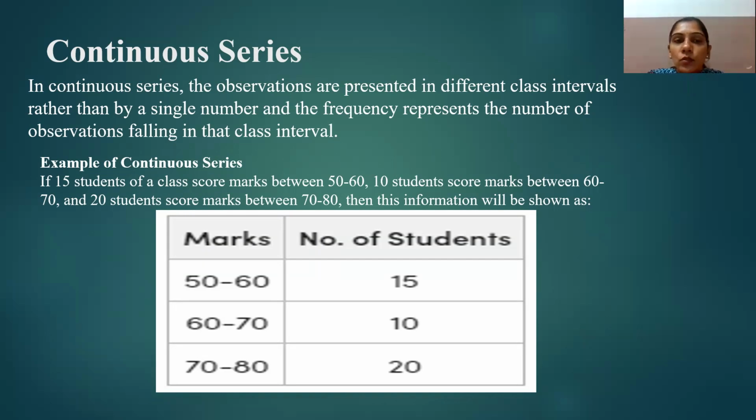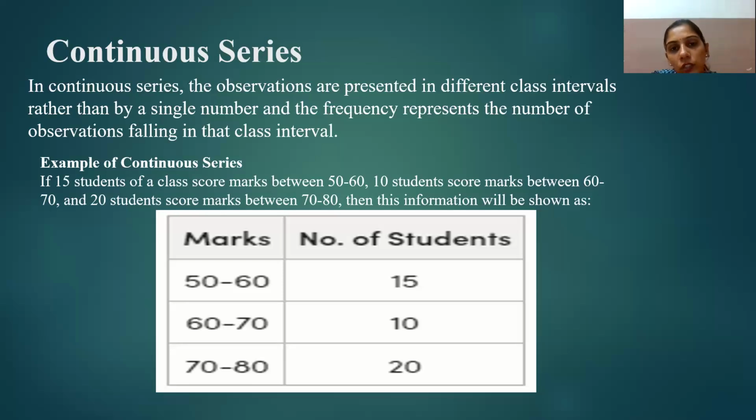That type of data is known as continuous series data. This data is continuous in nature, and it can be measured or observed at any point along any scale or continuity.